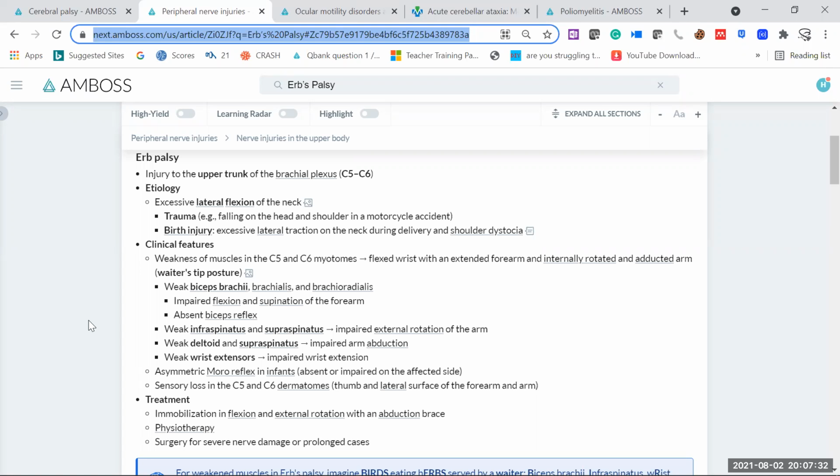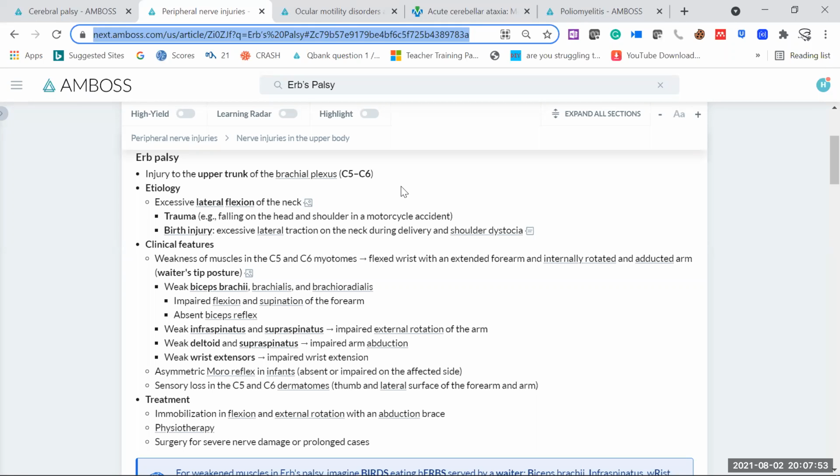Whenever there is upper trunk damage to the brachial plexus, and especially two nerves which are coming from the level of C5 and C6, cervical 5 and cervical 6 vertebra. So if these C5 and C6 nerves are damaged, which mostly occurs during delivery, but maybe sometime later in life because of any reason, then you can think that it can result in Erb's palsy.